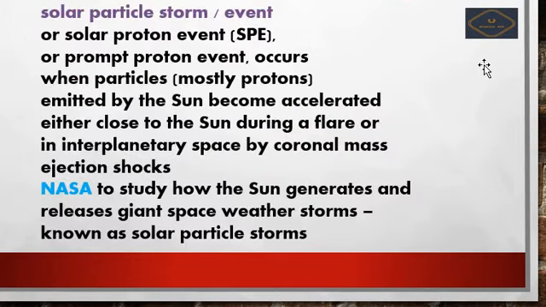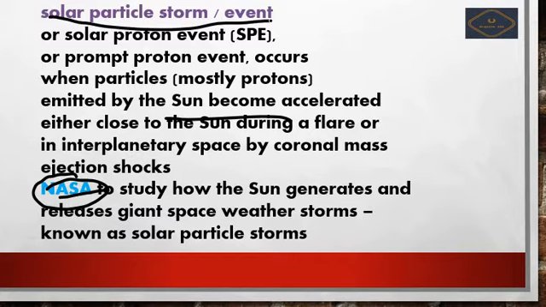So let's begin. The first topic is solar particle storm. This mission is undertaken by NASA. What is a solar particle storm? It concerns the radiations released by the sun. To study that, NASA has started a mission called solar particle storms, also called solar particle events or solar proton events, and even prompt proton events.